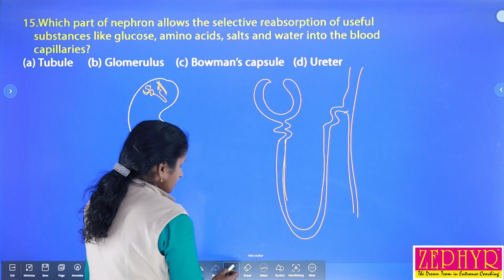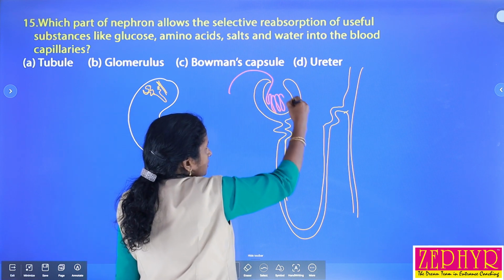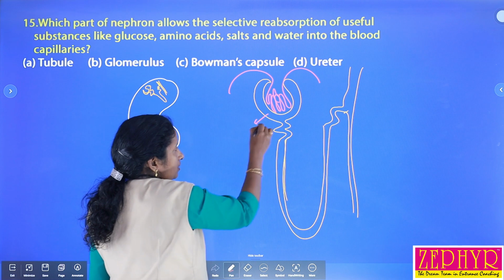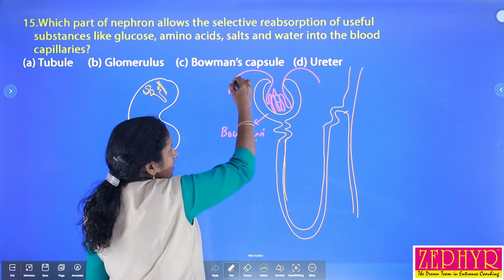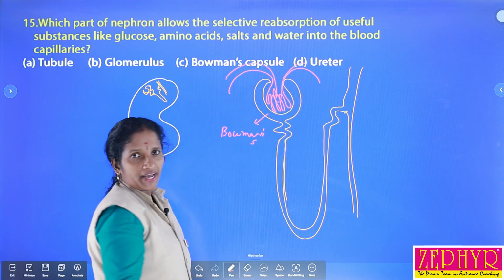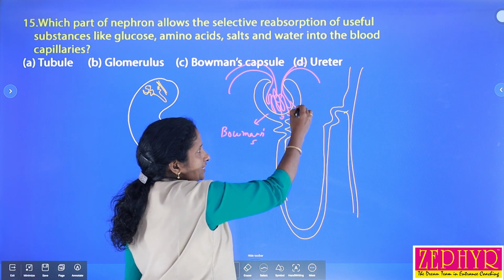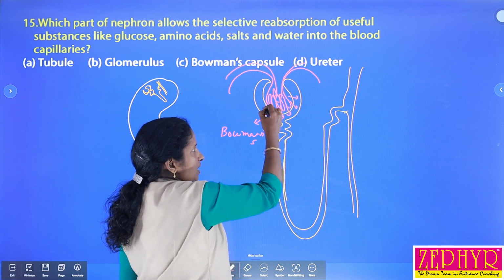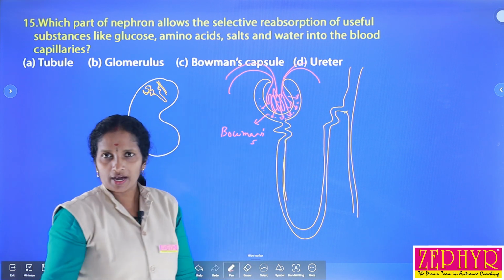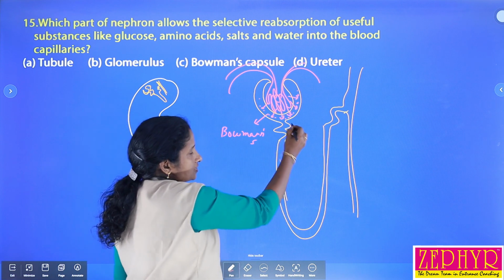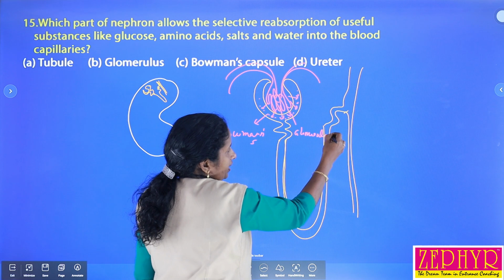So when the blood reaches into nephrons, that is Bowman's capsule, what happens? All the components of blood that reach, useful as well as harmful materials along with water, enter into this capsular space, and this is called the glomerular filtrate.